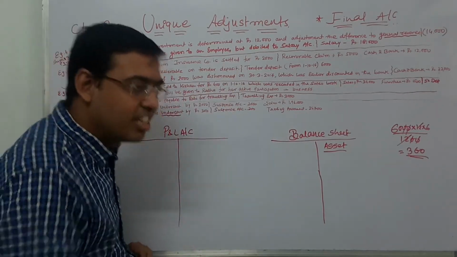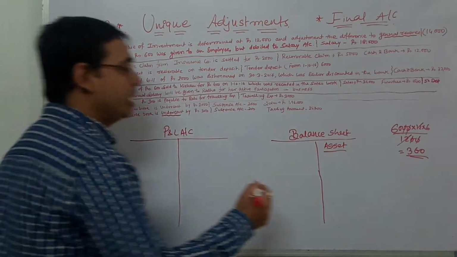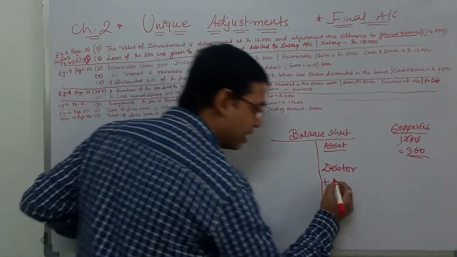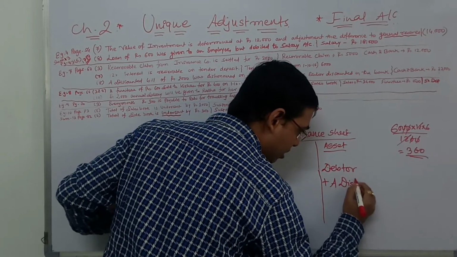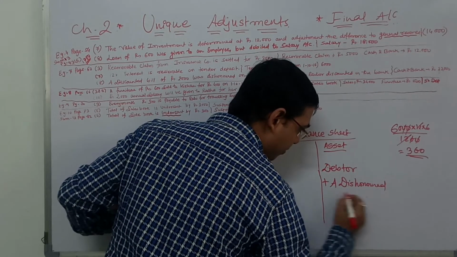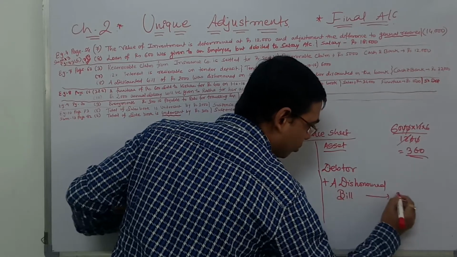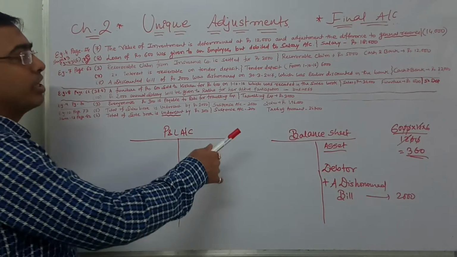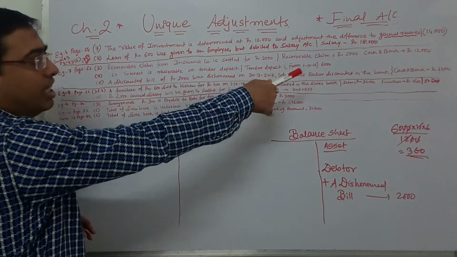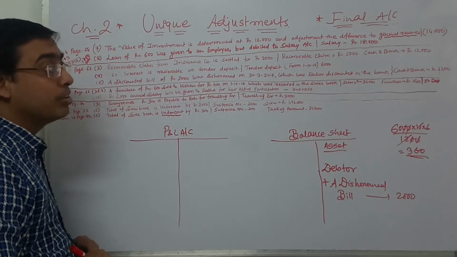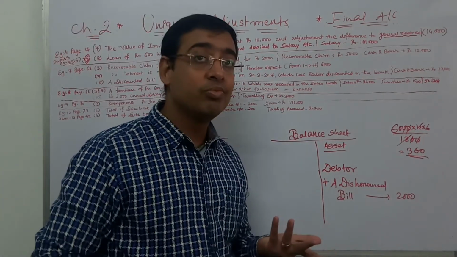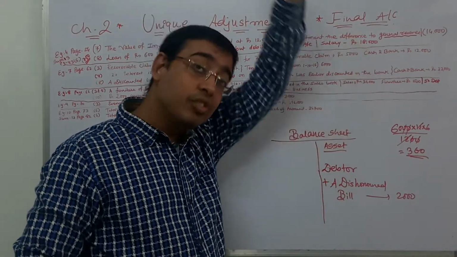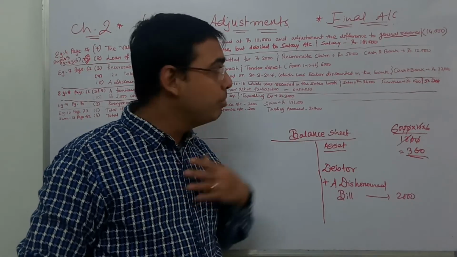That means it has increased our debtors. So in our debtors, we will add the dishonored bill of rupees 2000 first. Then what they have said is that it was earlier discounted by the bank. Now it was discounted by the bank, but we have not received from that debtor, and the bank has not received from there. So we are liable to pay back.